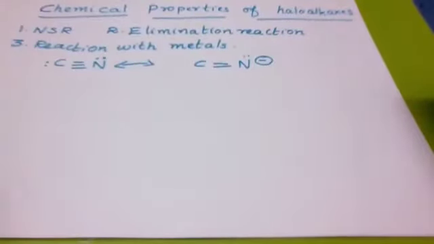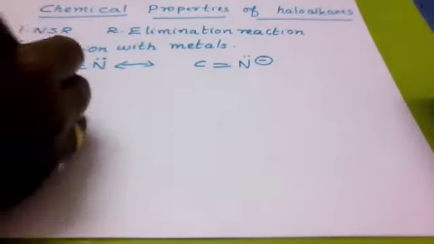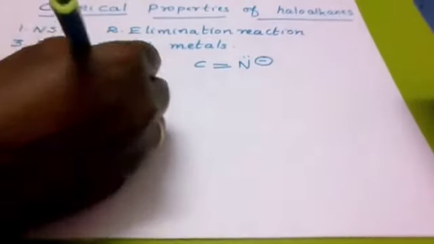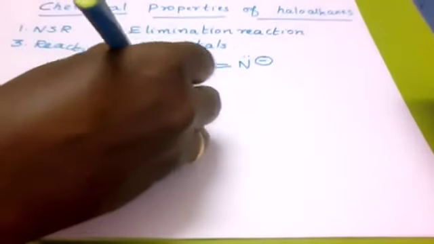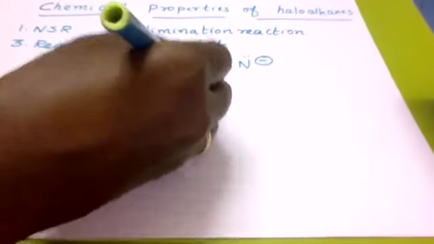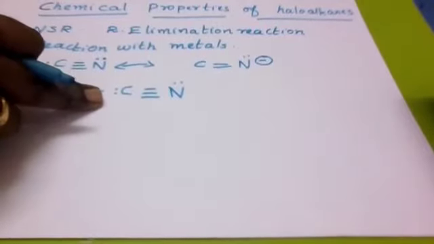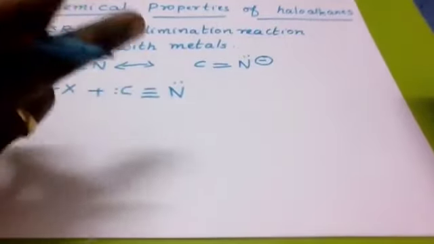When it links through the carbon atom, it results in the formation of alkyl cyanide. That is, RX is an alkyl halide. It reacts with cyanide, C triple bond N. The nitrogen has a lone pair of electrons and the carbon also has a lone pair of electrons. The alkyl halide links through the carbon atom, so alkyl cyanide is formed,